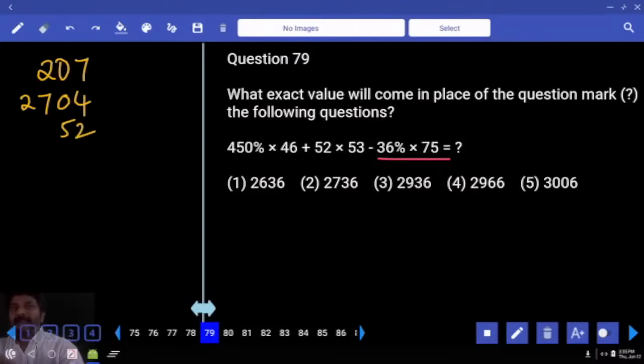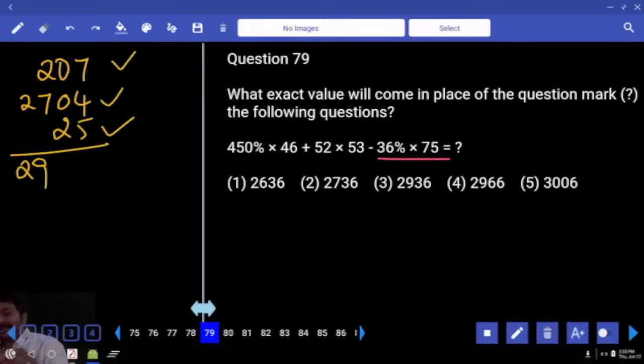36% of 75 or 75% of 36. 75% in the sense half plus half of it. Half is 18, again half is 9. 27. We have to subtract 27, right? If 27 is subtracted from 52, how much is left? 25. Right. First two digits 29. 25 plus 11. 36.